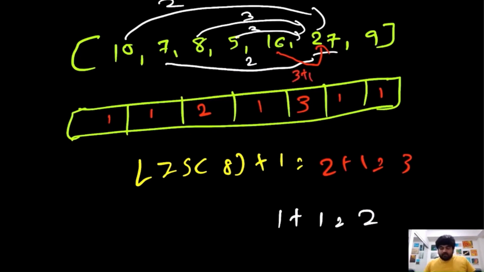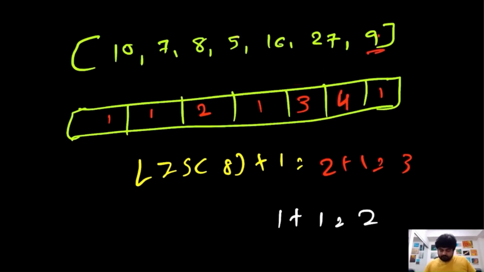And because we have calculated all these results, we don't have to do calculations all the way from the beginning, and we are just able to use the results we have stored so far. So we know that the maximum value we can find is 3 plus 1. So we would update the longest increasing substring at value number 27 to 4. And then we come to our last value, 9. And again we will do the whole thing for 9.